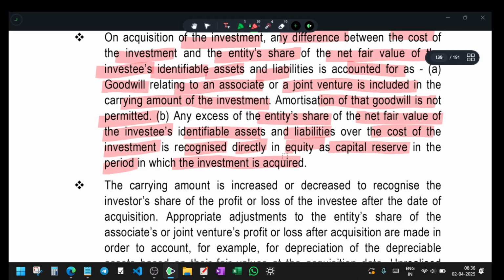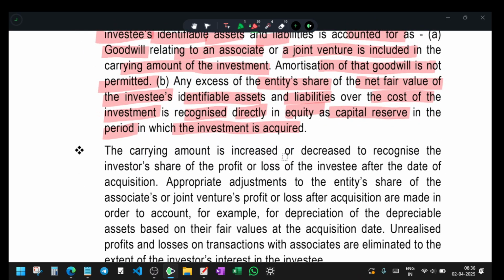So, next second point. Sir, I bought this company, and its value has increased many times over. Now what do I do? I want to record it at the same fair value. So you can increase the value at the same time and put it in capital reserve. Very good, very good.